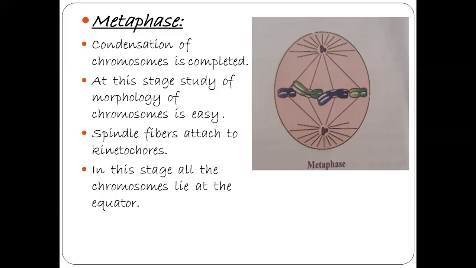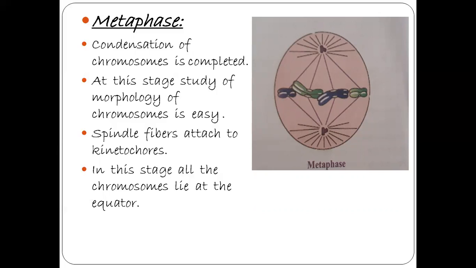The study of the shape of the chromosomes takes place only during two stages, metaphase and anaphase. During these two stages only, we can study the morphology of the chromosomes. At metaphase, the nuclear envelope totally disappears, and the chromosomes float freely in the cytoplasm. The spindle fibers attach to the kinetochores. At this stage, the condensation of the chromosomes is completed.